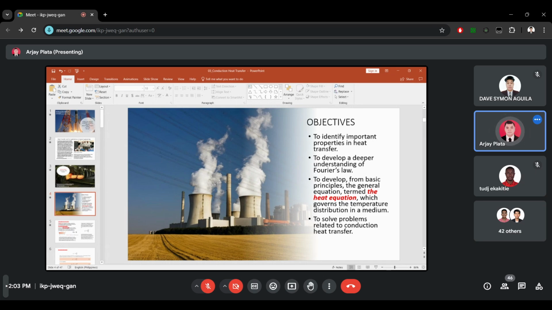So today we will derive the formula for the heat diffusion equation. And lastly, to solve problems related to conduction heat transfer. So these are our goals for today. Hopefully we will achieve these goals.